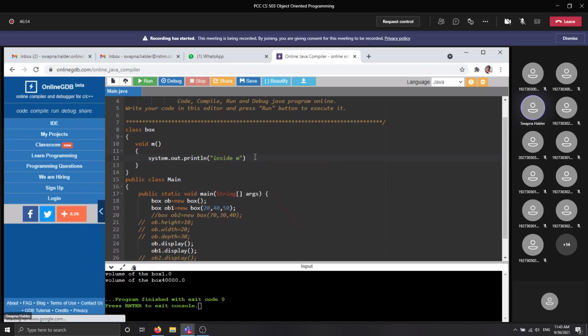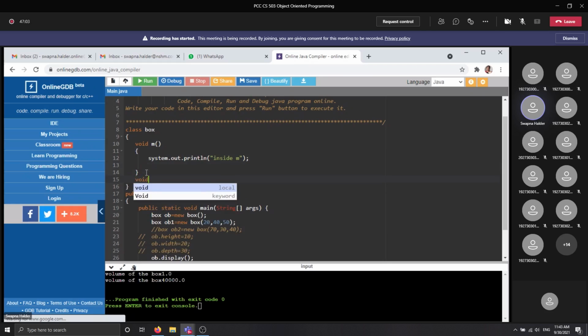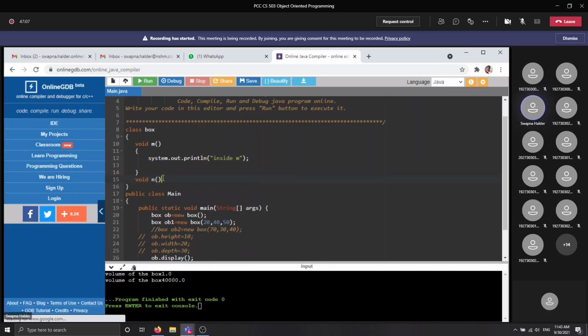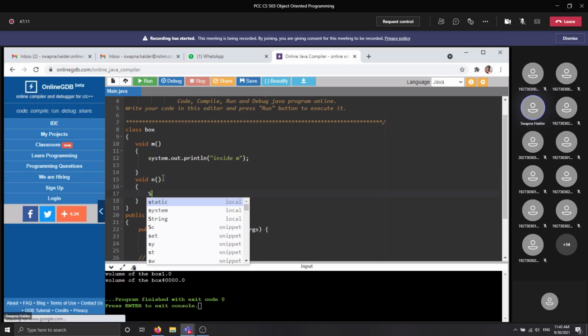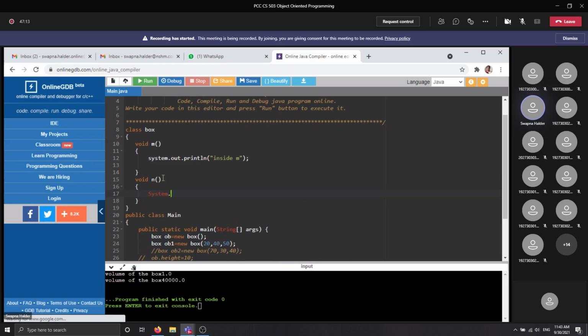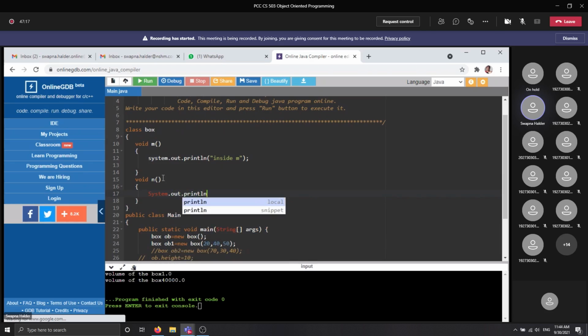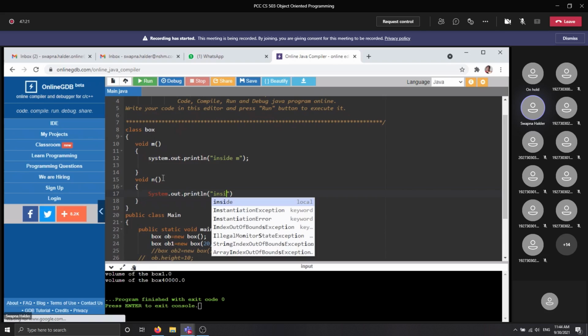Okay. And look at this. In the second line, we are creating another method, say n. And in this n there is a specific statement, System.out.println. Here it is inside n.